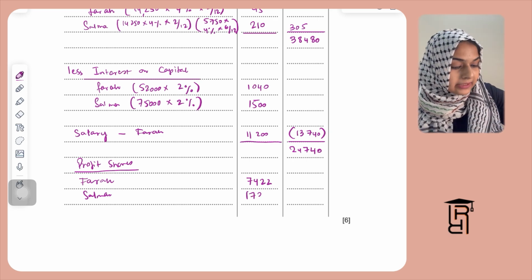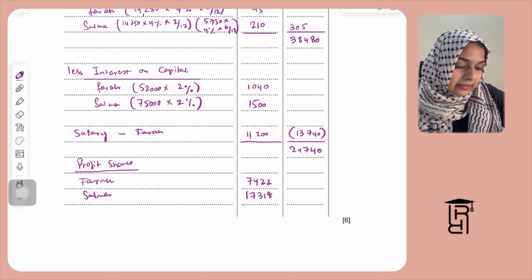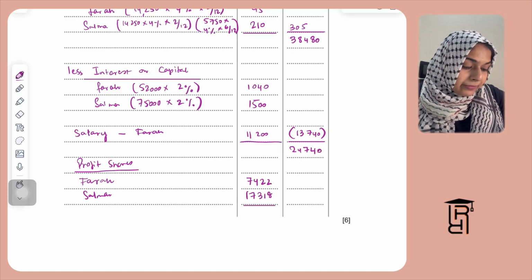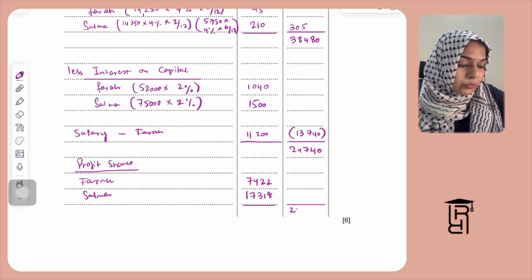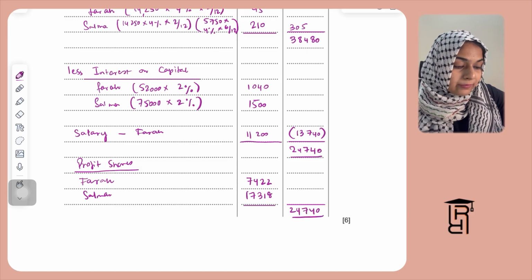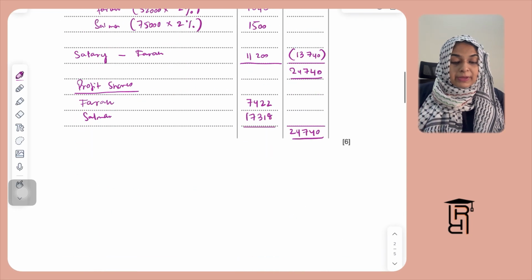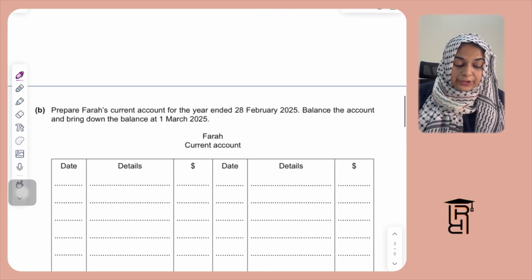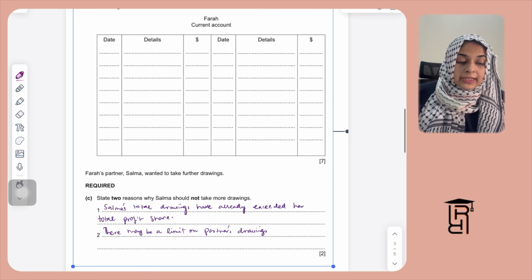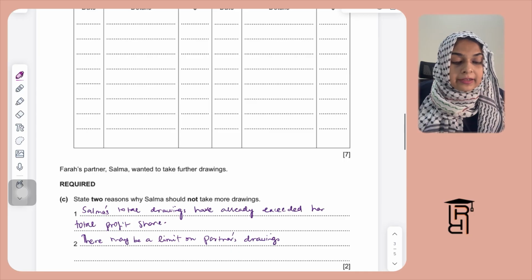And for Salma, it is 70% of 24,740, which is 17,318. This is going to be my profit shares, and this is going to add up to 24,740. So this is how we make our appropriation account, which is pretty simple. In the next part, they are telling you to prepare a current account for Farah.